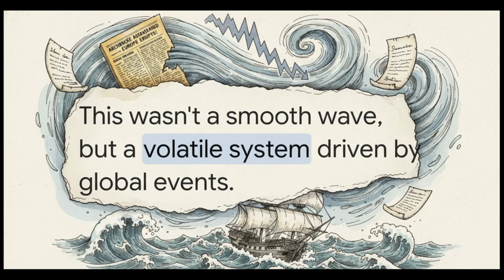So the key takeaway here? This wasn't some smooth, continuous wave of folks just freely looking for a fresh start. Not at all. It was a highly volatile system. The numbers skyrocketed and plummeted based on global events like the First World War and huge economic depressions. Which means, at the end of the day, uncertain labor contracts dictated exactly when and where human beings were shipped.